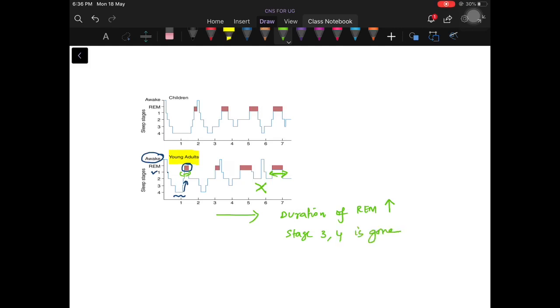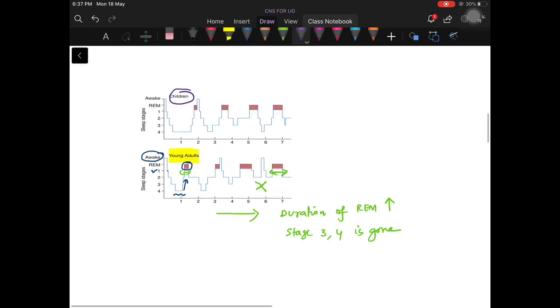Now, let's look at the children. What do you observe? It is a similar pattern to that of the young adults, but you can find a major difference: see how they are spending sleep in stage 3 and stage 4.